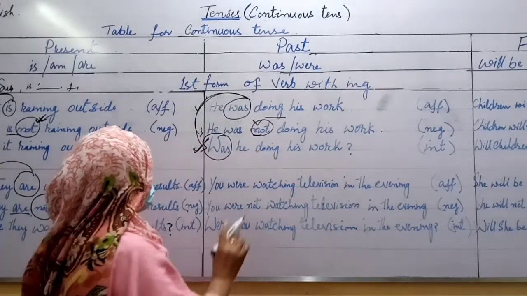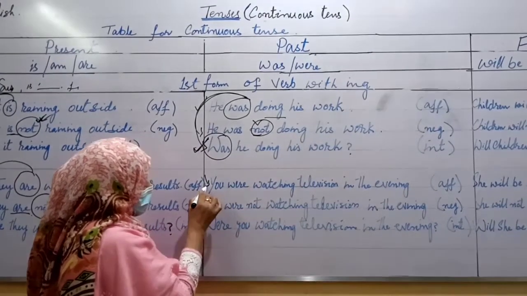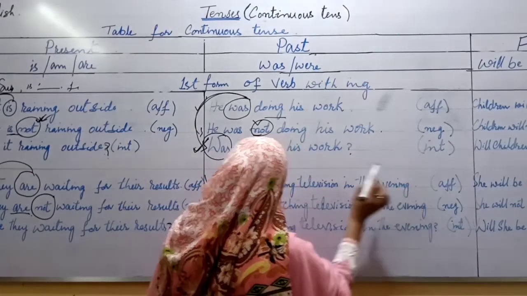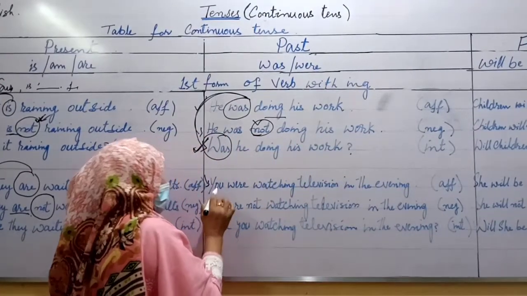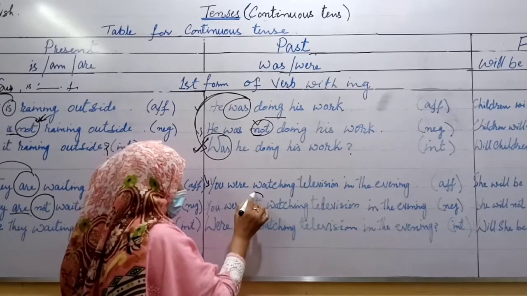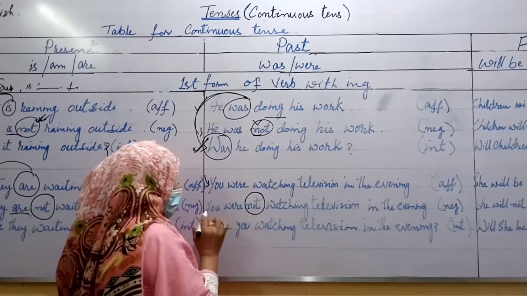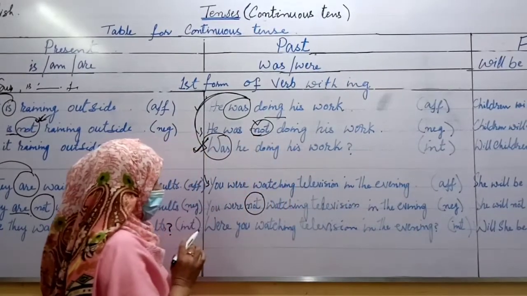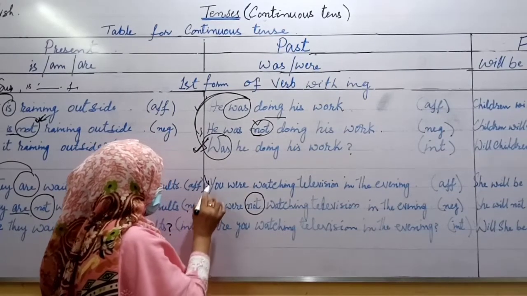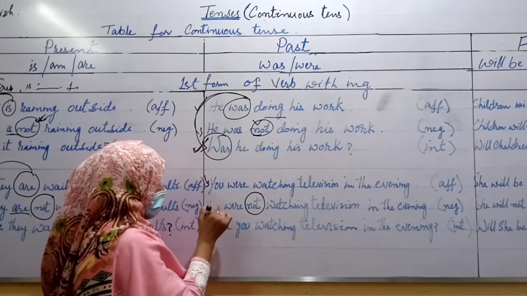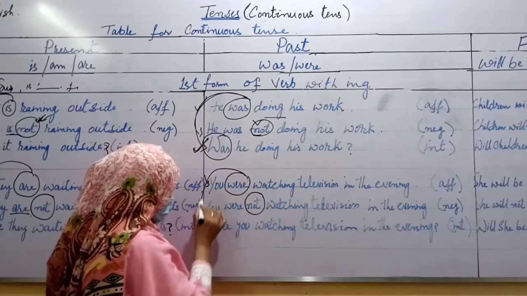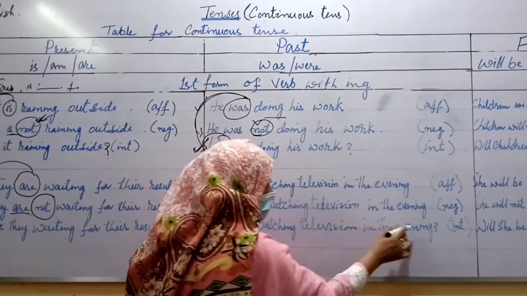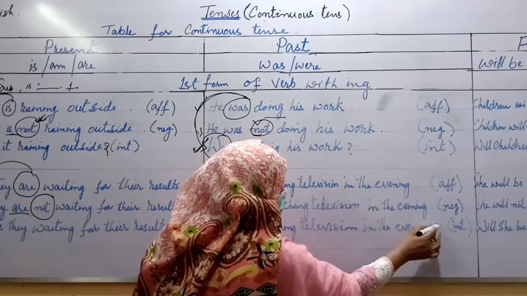Okay, students? Let's move towards the next example. You are watching television in the evening. This is an affirmative sentence. And for negative, just put not here, just after the helping verb. You are not watching television in the evening. Okay? Look at the interrogative of the same example. If you want to make it interrogative, this helping verb will come at the beginning of the sentence. Why are you watching television in the evening? Question mark, that is the sign of interrogation.